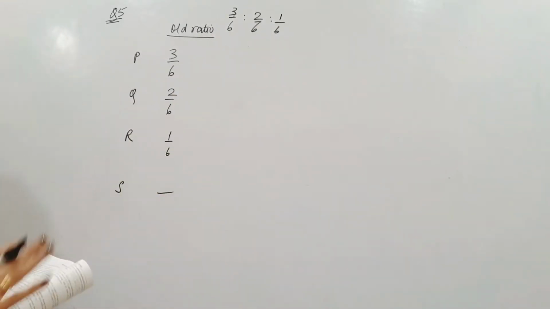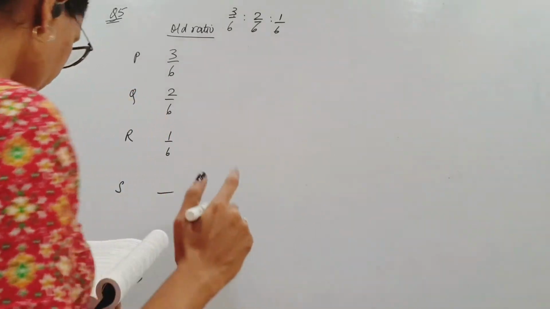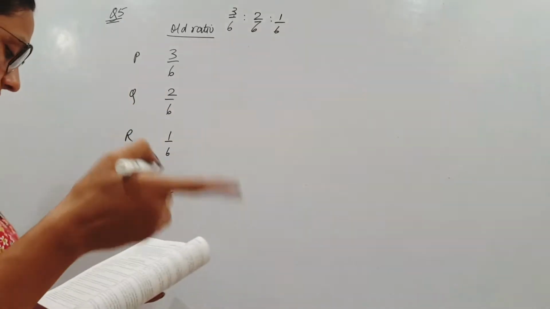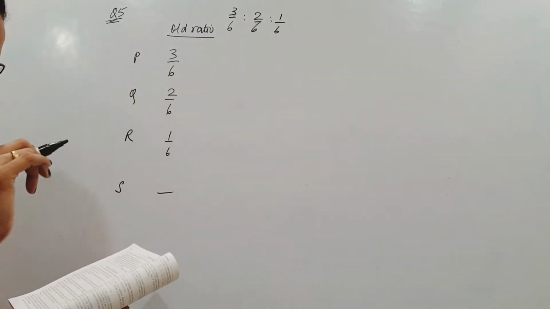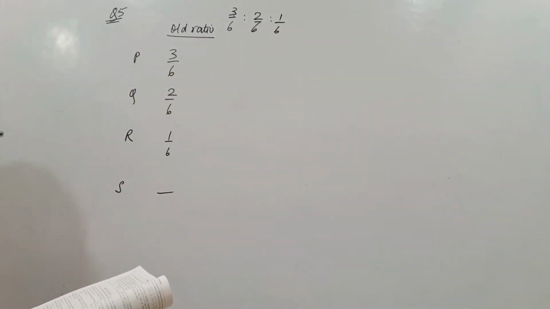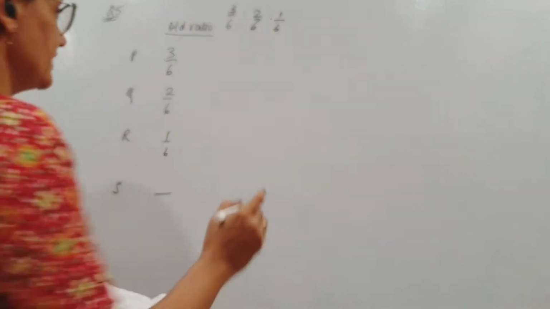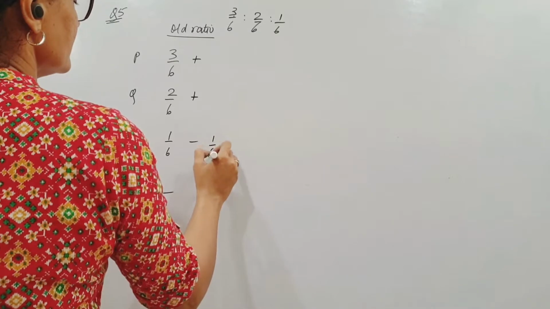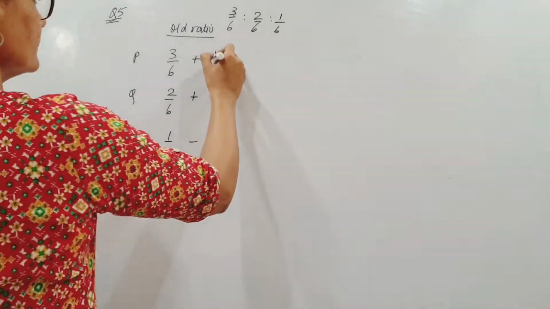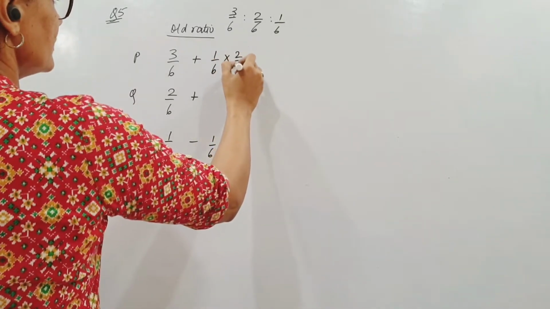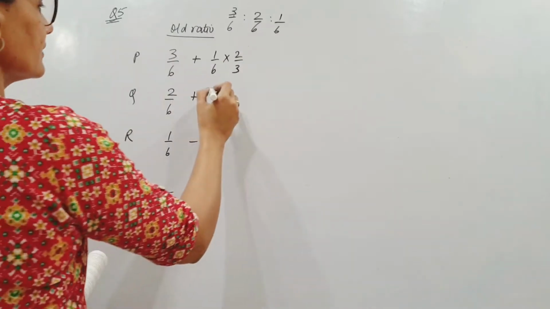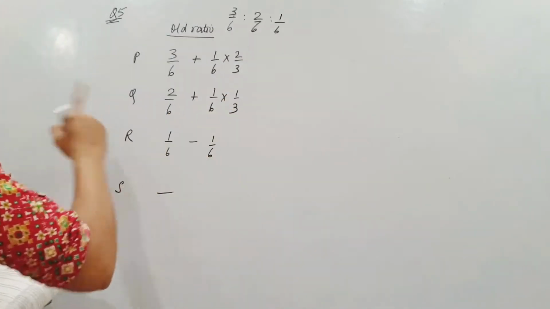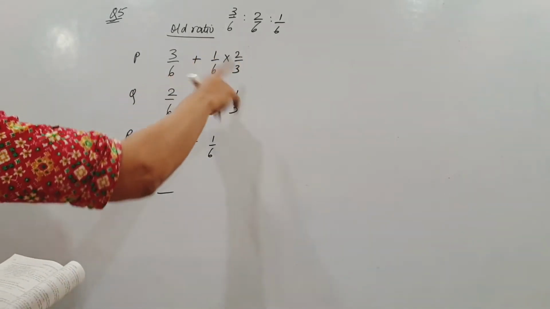S was not there, non-existent. Now what happens? R is retiring. R's share 1/6 goes to P and Q in the ratio of 2:1, meaning 2/3 and 1/3. So there is a gain here. Of this 1/6, P will take 2/3, and 1/3 of this 1/6 will go to Q, in the ratio of 2:1.